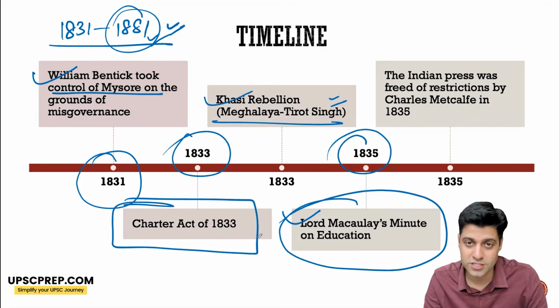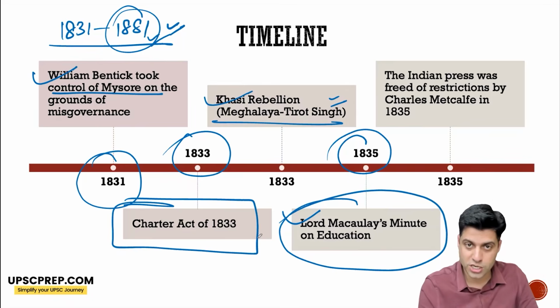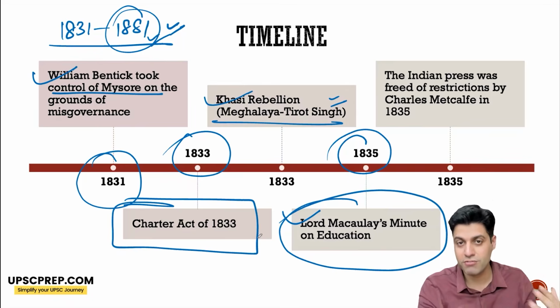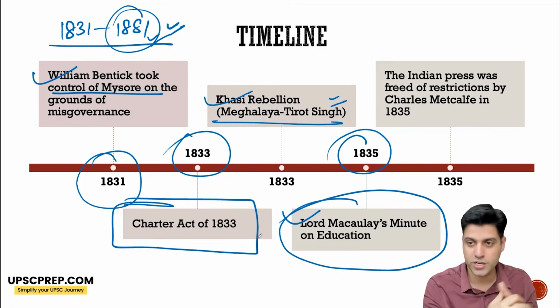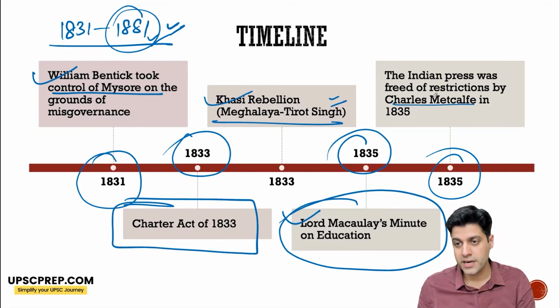He was given a charge to decide how we go about it, and he came out with his minutes on education, which clearly favored the Anglicists and English education. 1835, Charles Metcalfe liberated the Indian press and is known as the liberator of the Indian press. He freed the press of restrictions which existed at that time.